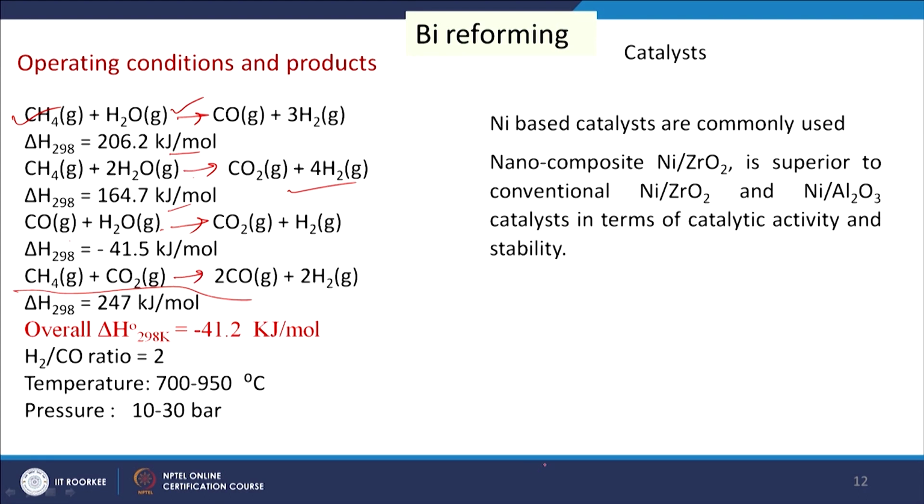So, in this case we can use carbon dioxide and steam as the reactants for the reforming process, and overall del H is minus 41.2 kilojoule per mole. The H2 by CO ratio is 2, the temperature is 700 to 950 degree centigrade, and the pressure is 10 to 30 bar. One of the important advantages of this process is that it can use carbon dioxide as a reacting agent.